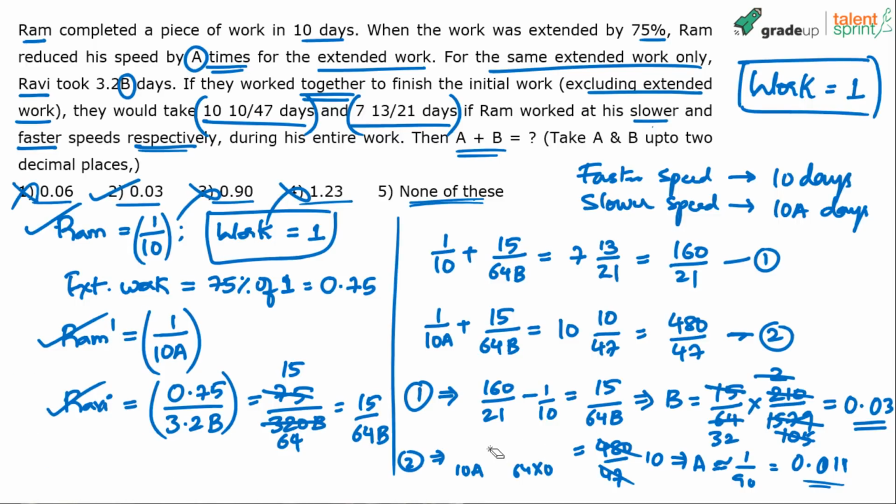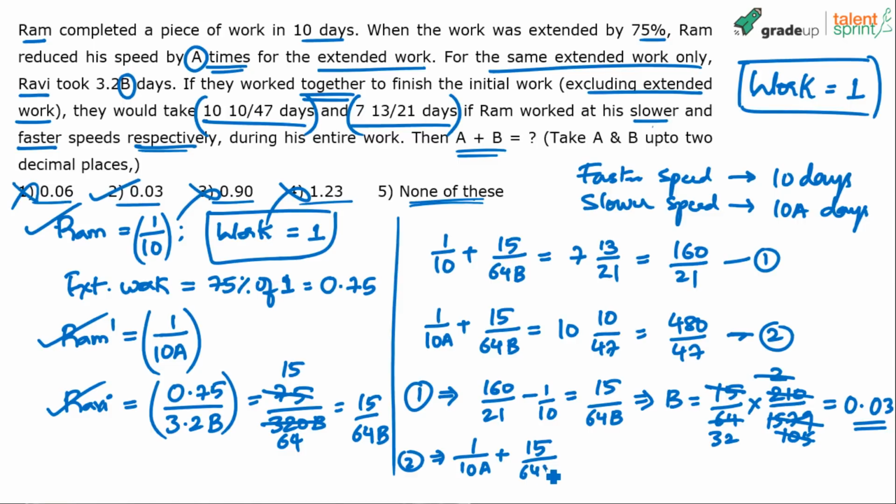I think this is where the problem lies. We are better off dealing in fractions also. If you want, you can just deal with fractions, but let's see what happens. In the second equation, we have 1 by 10A plus 15 by 64B, right? B is 0.03. I think I had considered 0.3.